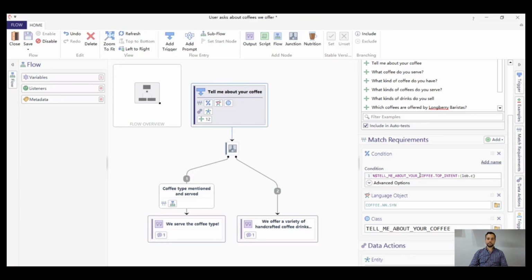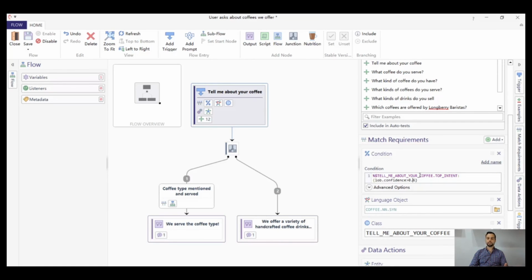In this case, let's use 0.6. So we are increasing basically the minimum confidence from 0.45, which would be the confidence threshold, to 0.6 for this specific trigger by means of this condition that we have created right now. Since we are now using this condition to make reference to our class, we will remove the class match requirement. And we need to save again.